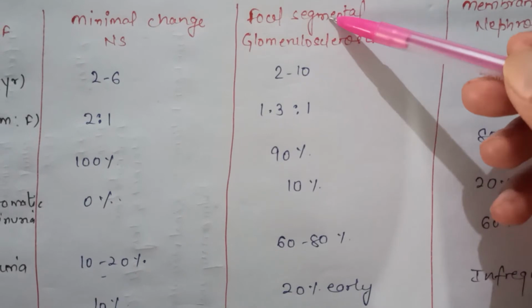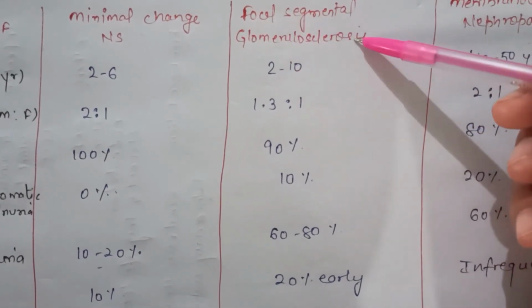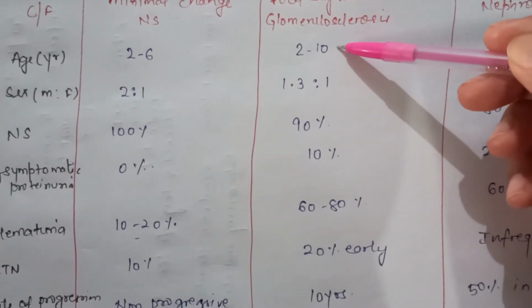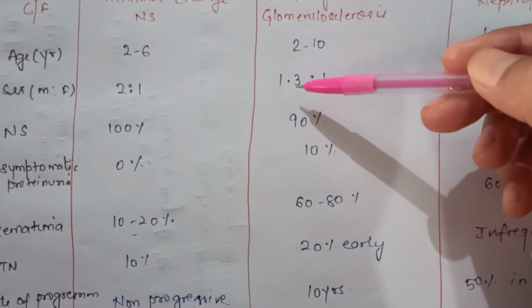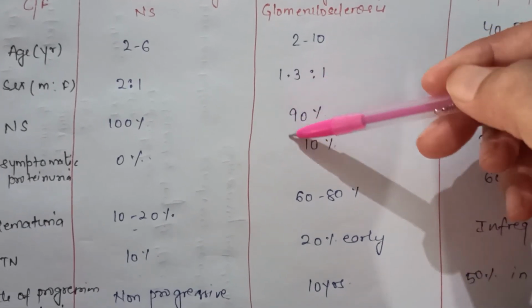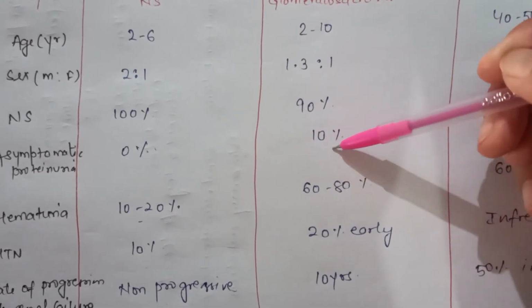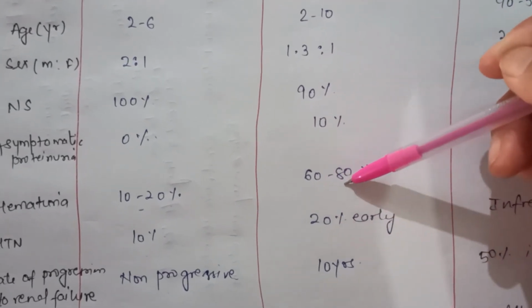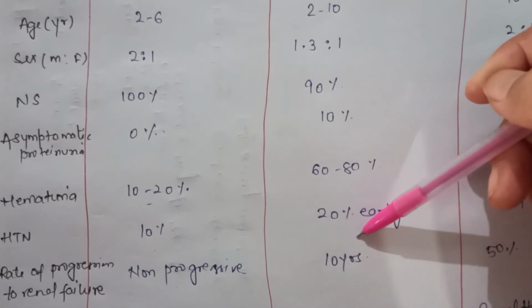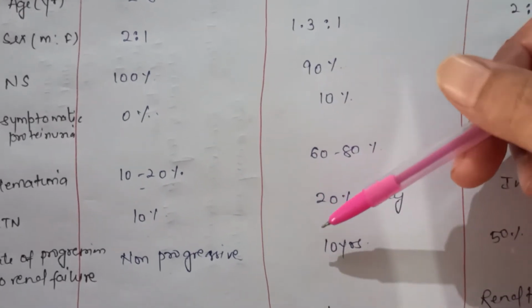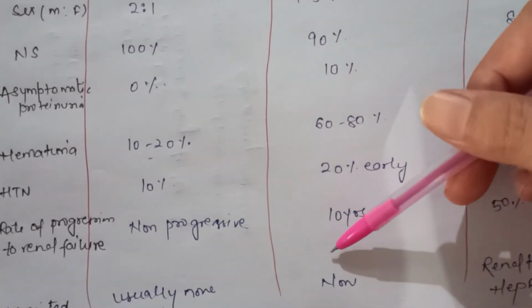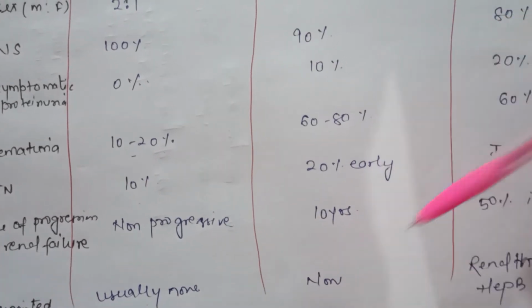If the child has focal segmental glomerulosclerosis, the age group is 2 to 10 years, and it is more common in males. Nephrotic syndrome chances are 90%, asymptomatic proteinuria 10%, hematuria 60 to 18%, hypertension 20%, rate of progression to renal failure is up to 10 years, and the associated condition is none.